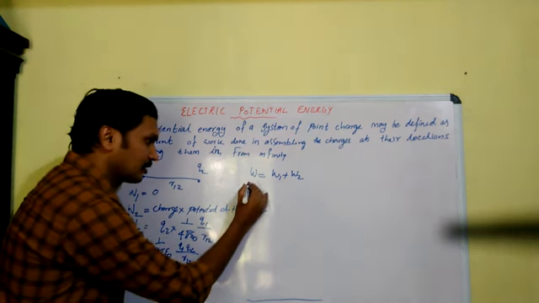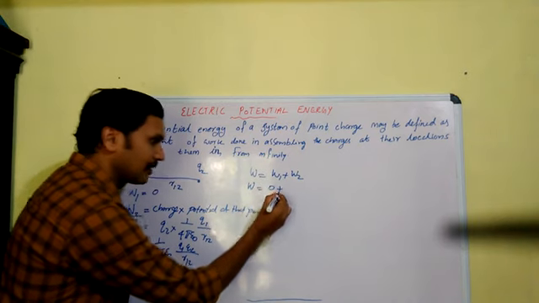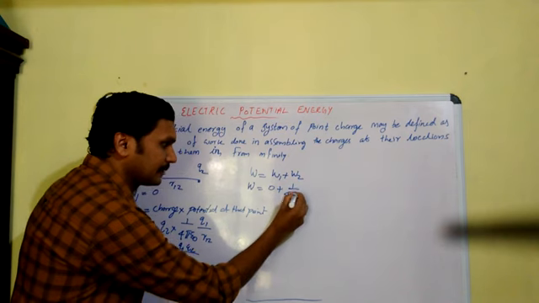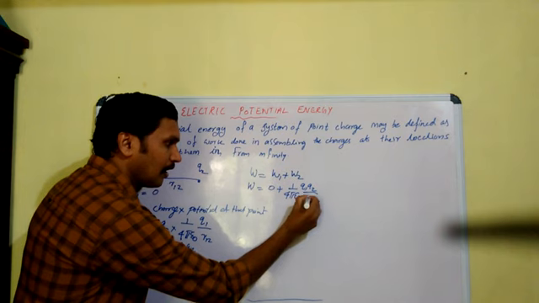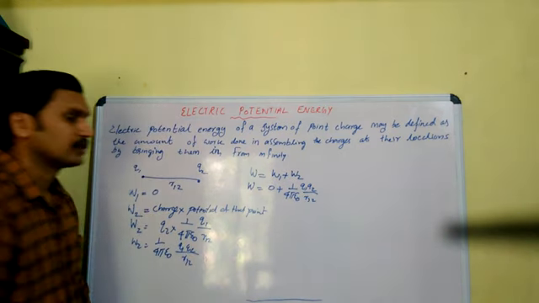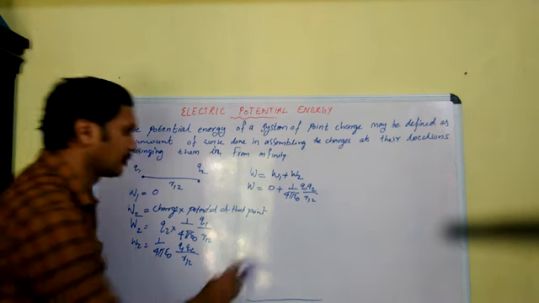That is, total work done is equal to W1, which is 0, plus W2, which is 1 by 4 pi epsilon 0 Q1 Q2 by R12. So this is the expression for the total work done, and this total work done will be stored as potential energy.